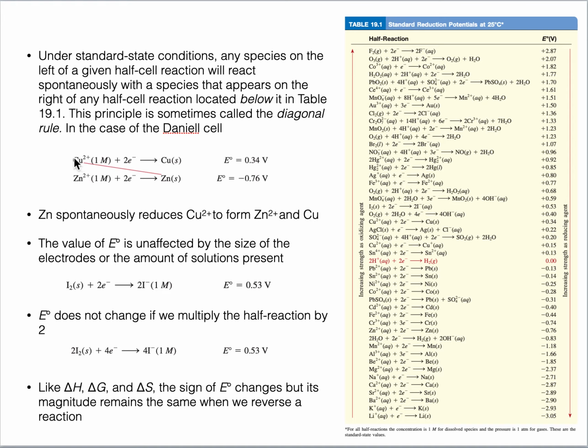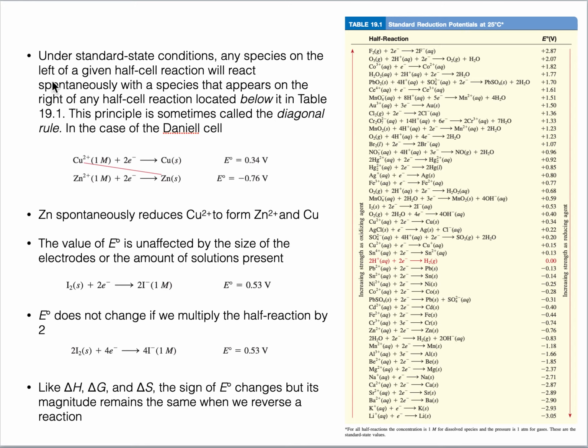A diagonal can be formed easily from the left side, which is copper, towards the product side of the zinc. This is the diagonal formation. If you can form a diagonal from left to right side, not from right to left, it means the reaction can happen spontaneously. Based upon this diagonal formation, this is known as the diagonal rule.